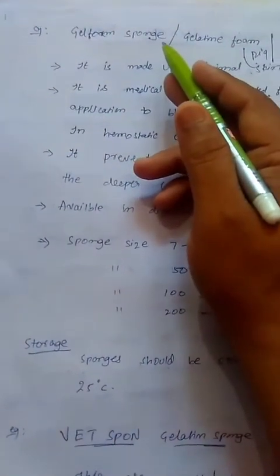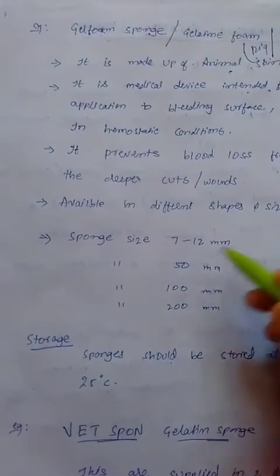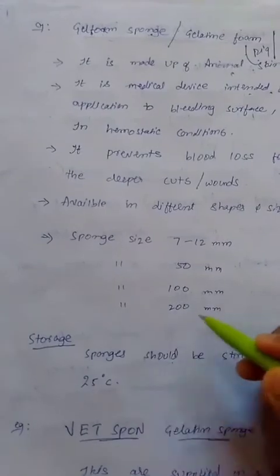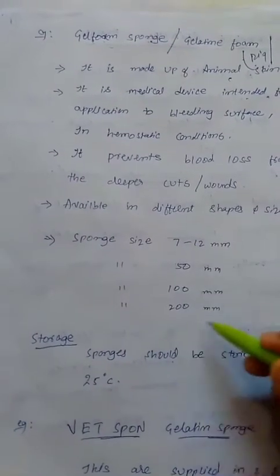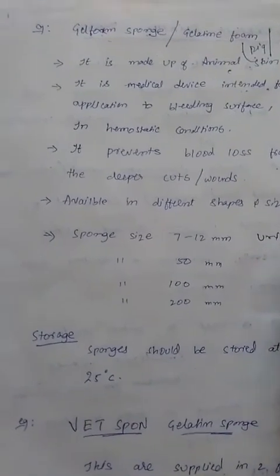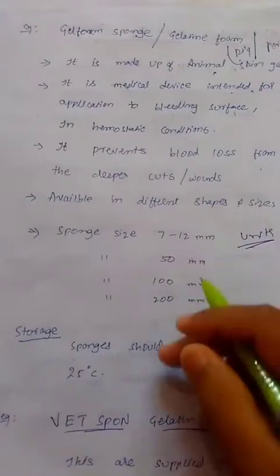These Gelfoam sponges are available in different shapes and sizes, like size 7 to 12 mm, sponge size 50, sponge size 100, sponge size 200. They are available in different shapes and sizes, and also have the same units. Units means how many sponges are present in one sheet.